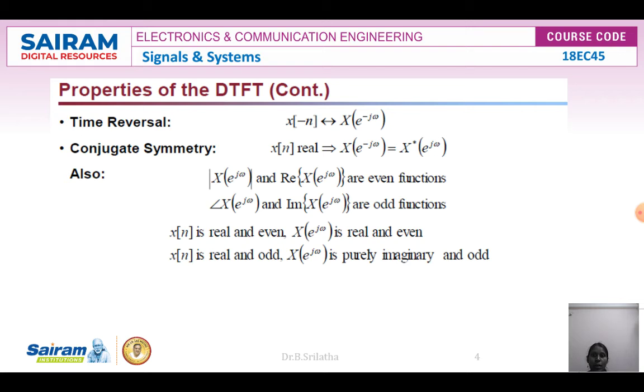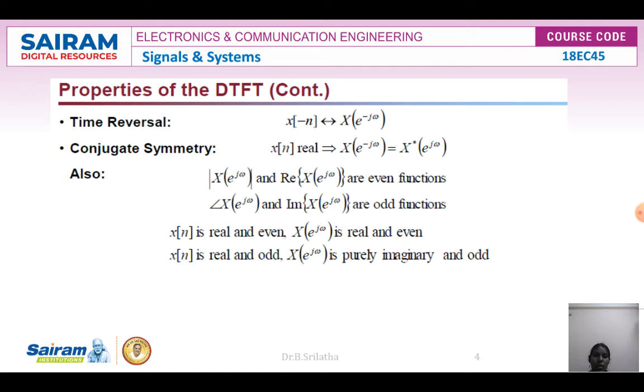Now the remaining properties of the discrete time Fourier transform. The next property is the time reversal property. Time is x of n, and its reverse is x of minus n. The discrete time Fourier transform of x of minus n is X of e power minus j omega. Normally we get X of e power j omega, but since minus n is in the time domain, the frequency domain also has e power minus j omega. This is the time reversal property.